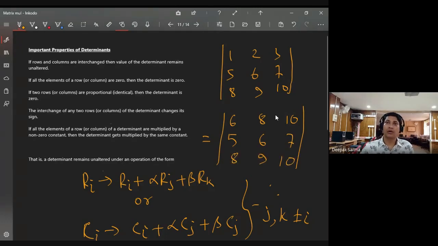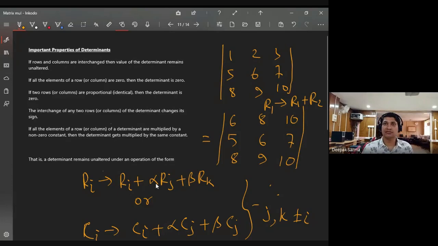And what more? If you want to add all the rows, it's fine. If you want to add all the rows to the first row, that is, if you change R1 by R1 plus R2 plus R3, then also the determinant will be the same. What more can you do? If you want to multiply the second row by some alpha, maybe 2, okay? Here, what I have done in the whole process is replace R1 by R1 plus R2.